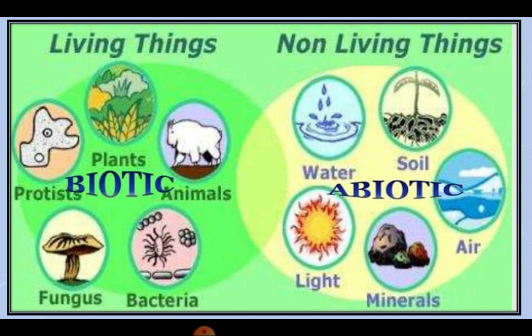And the non-living things include the abiotic part, such as water, soil, air, minerals, and light, which do not have life.